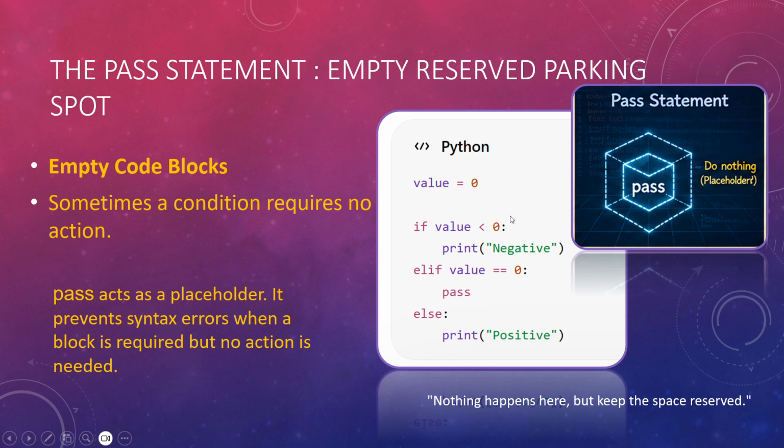Else print positive. Okay. So 0 is neither positive nor negative, correct? So here this condition becomes true, value is equal to 0. So it does nothing, it does a pass, so no output is given. So pass just acts as a placeholder. And what it does, it prevents syntax errors. You won't get a syntax error that there is no statement to execute after writing the elif. So you can prevent syntax errors here. Okay.